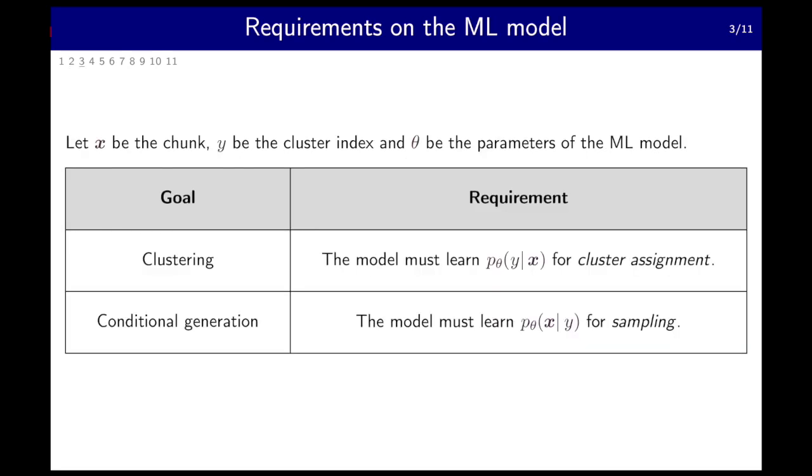The goals on the last slide naturally impose requirements on the machine learning model that can be used. Let's start with some notation first. Let X be the chunk, Y be the cluster index, and theta be the parameters of the ML model. The goal of clustering means that the model must learn the density of Y given X in order to do cluster assignment. In addition, the goal of conditional generation means that the model must learn the density of X given Y for sampling novel chunks. The subscript of the function P's, theta, just means that the functions are parameterized by theta.